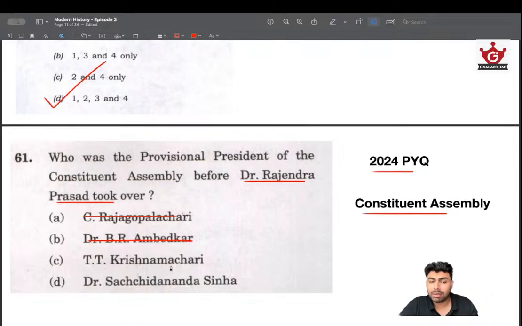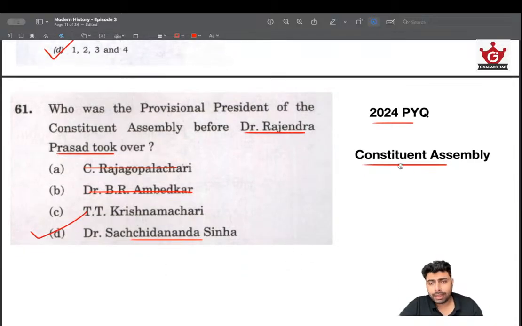Then we are stuck with Krishnamacharya and Sachidananda Sinha. And if you have heard about Sachidananda Sinha, that he is the first deputy speaker of the Central Legislative Assembly, and he was one of the oldest members of the Constituent Assembly. We can say that in honoring his stature, they might have given this to Sachidananda Sinha. Okay, that's one way to logically approach it and arrive at the answer. And if you know the fact, it's well and good. Anyways, I'll be discussing a few important facts about Constituent Assembly so that you can be better equipped when solving questions about it.